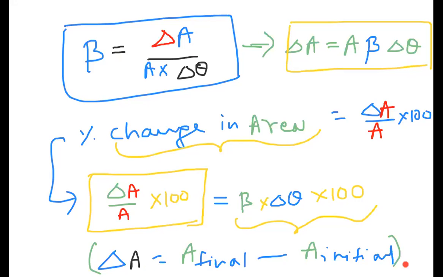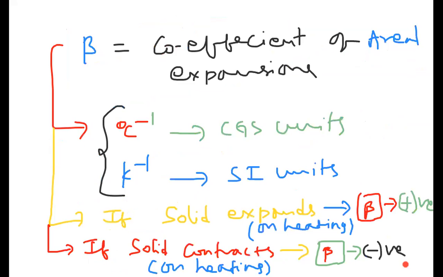Delta A is final area minus initial area. Beta, the coefficient of aerial expansion, has SI units and CGS units. In solid expansion on heating, beta is positive; when a solid contracts, beta is negative.